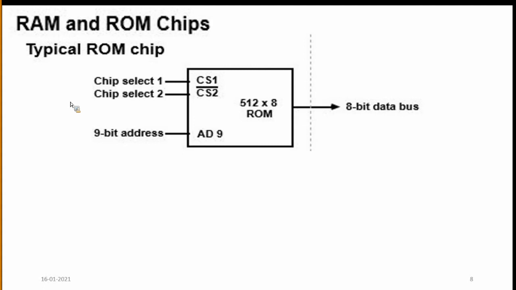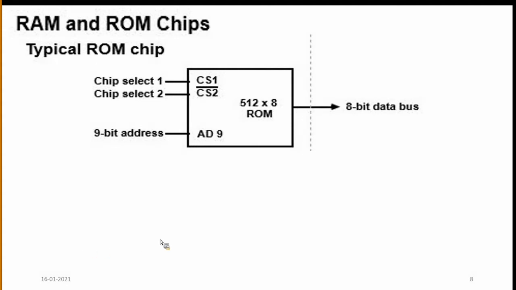This is the block diagram of the RAM chip. The size here is 128 words; the RAM can store a maximum of 128 words only.